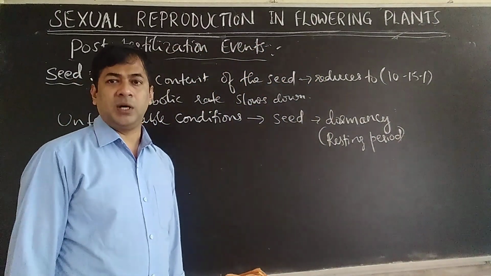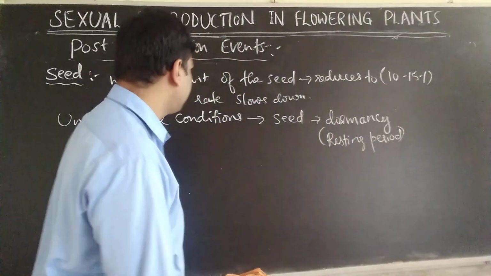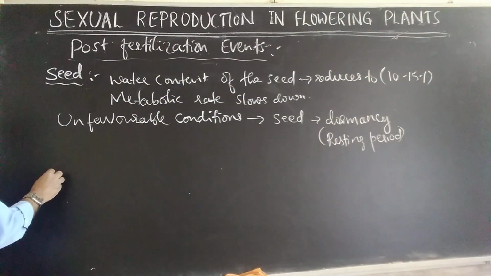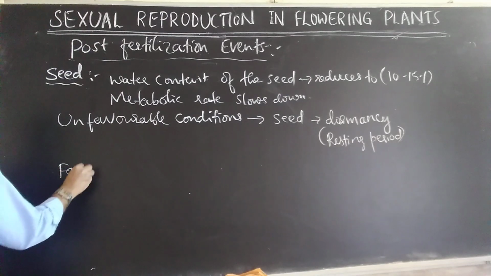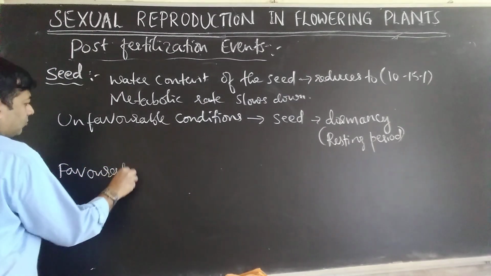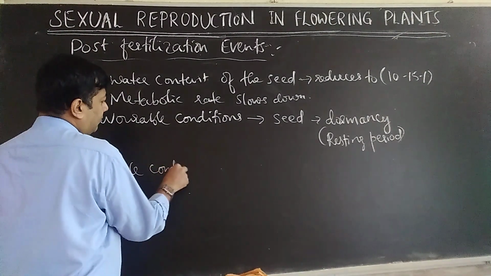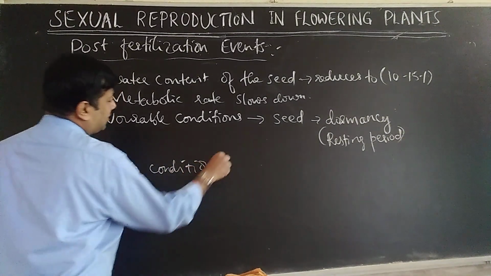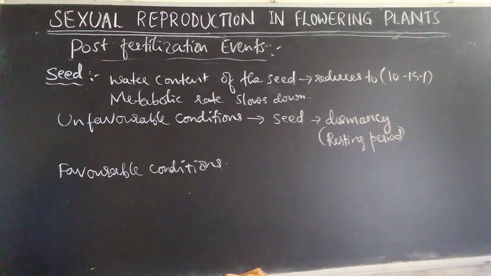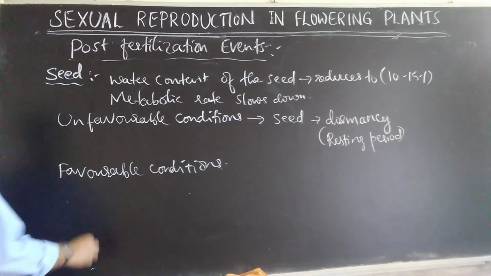So dormancy is one way it is helpful to the plant. So if conditions are favorable, what are favorable conditions for the plants? Favorable conditions are moisture, oxygen, temperature.